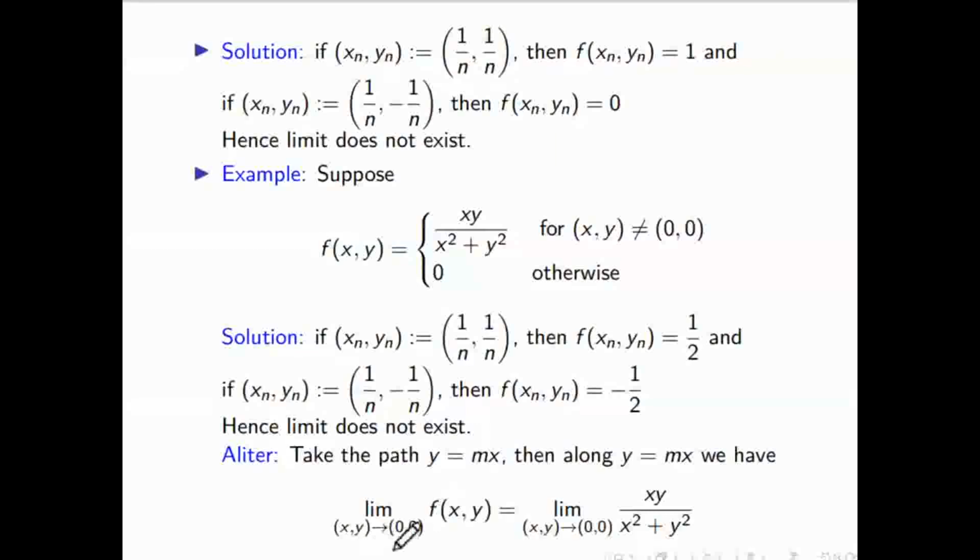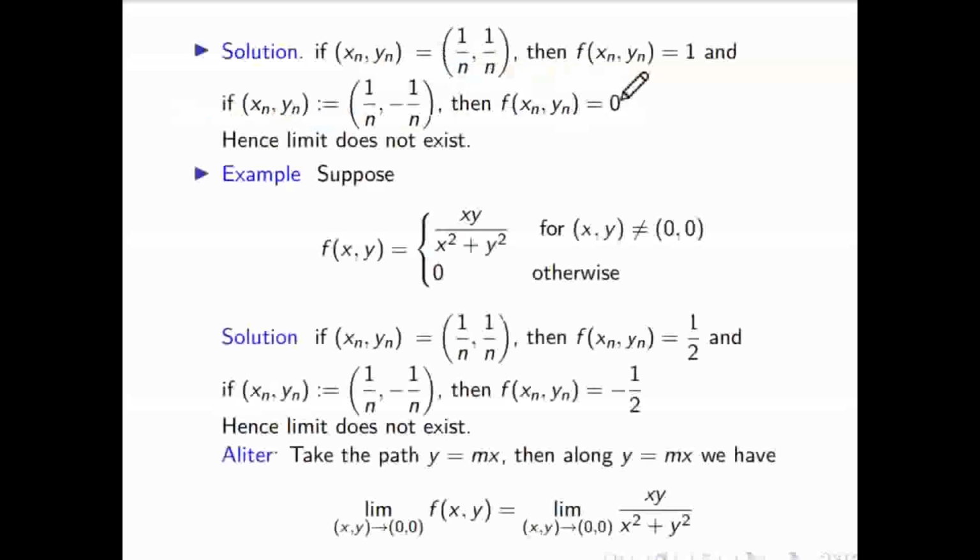Here it is written xy goes to 0. So this is the path which is going to 0, 0. You have to give a function, sorry, a curve which is passing through 0, 0. So this line is passing through 0, 0. You can even take y equal to mx square also, that is also passing through 0, 0. So here if you take y equal to mx, just put y equal to mx in this.